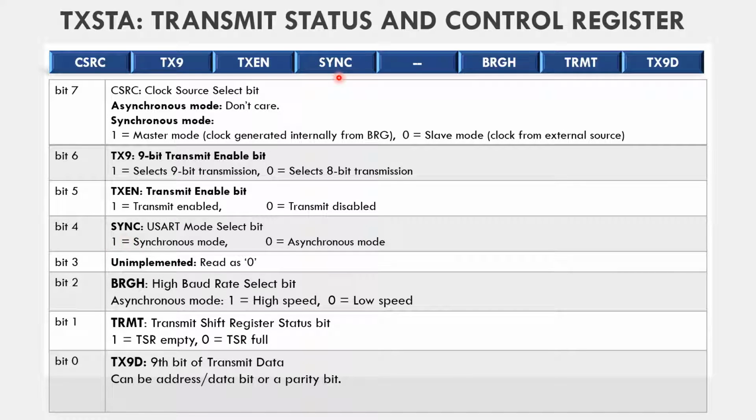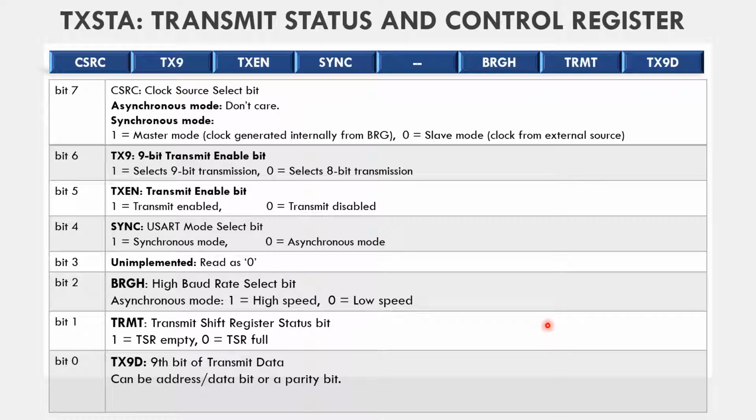Bit number 4, SYNC, is the USART mode select bit, whether it is going to work in asynchronous or synchronous mode. If this bit is set, then synchronous mode is selected, and if this bit is reset, then asynchronous mode is selected. Bit number 3 is unimplemented. Bit number 2 is BRGH, the high baud rate select bit, and this is used only in asynchronous mode. 1 means high speed and 0 means low speed. We will discuss this bit in detail in the coming slide.